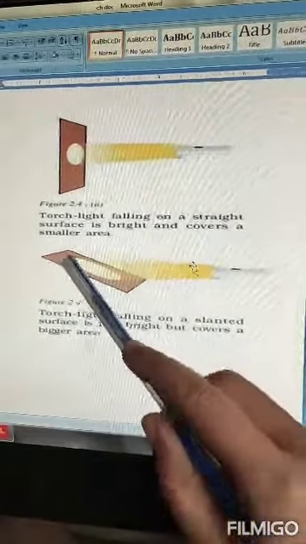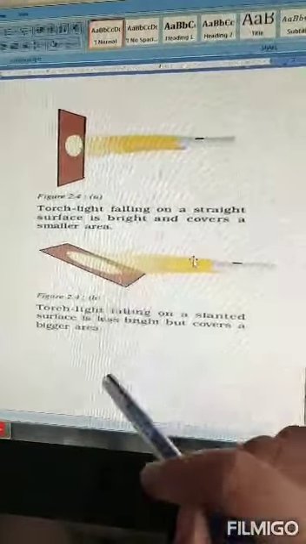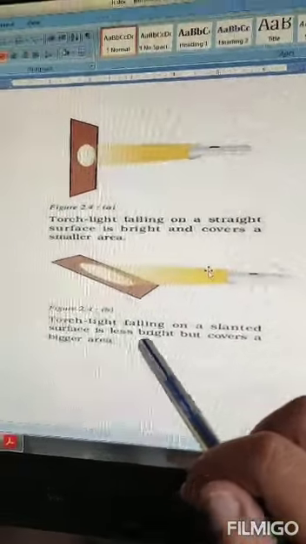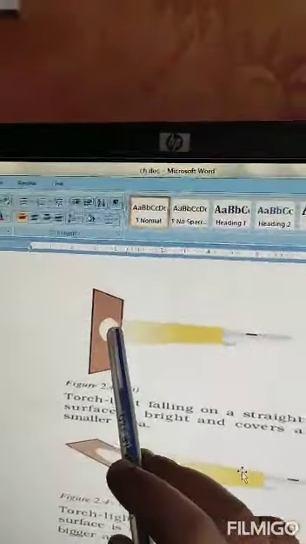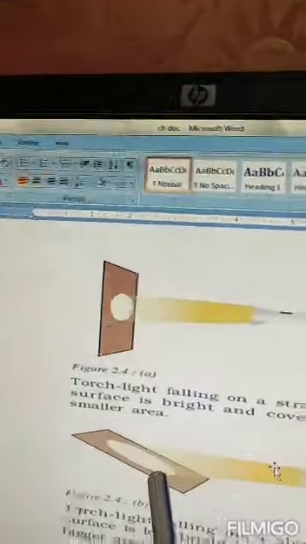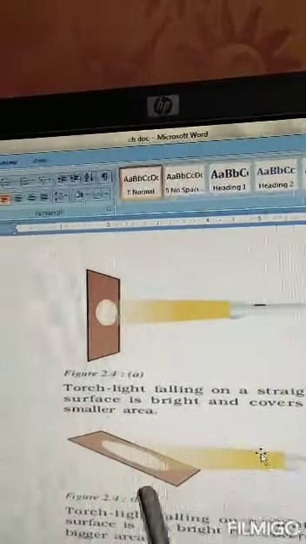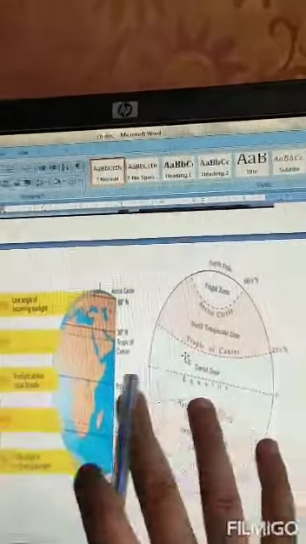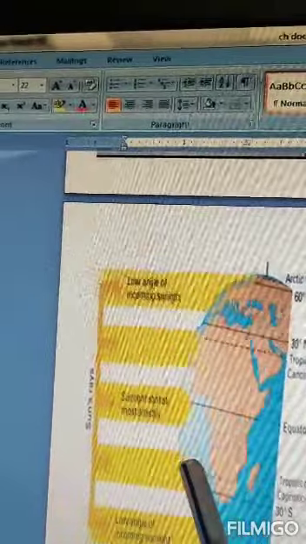Light will cover more area. See, now the light covers more area, but the light is less bright. So here the heat of light will be more, and here the heat of light will be less. A similar thing happens when heat falls upon the earth. See, this is the torrid zone. So here, this area is straight in front of the sun.